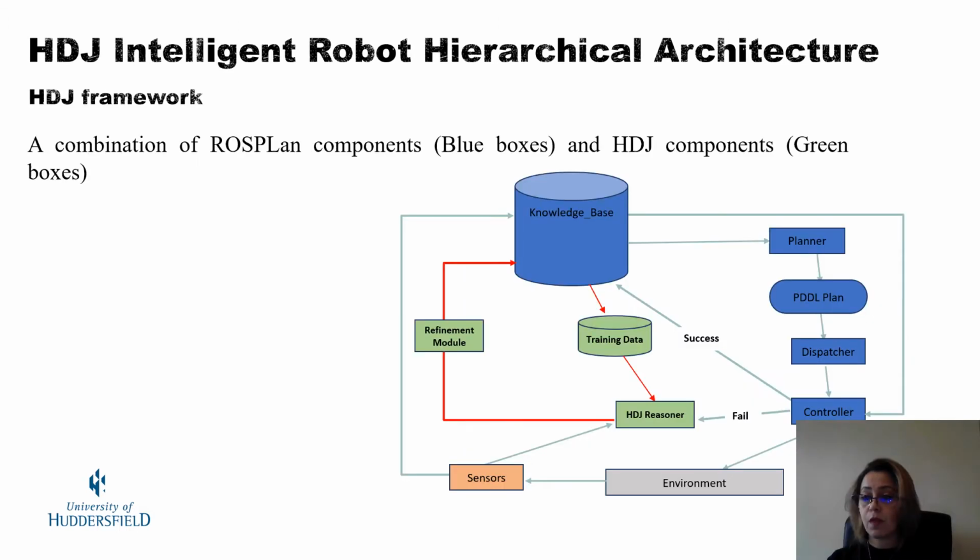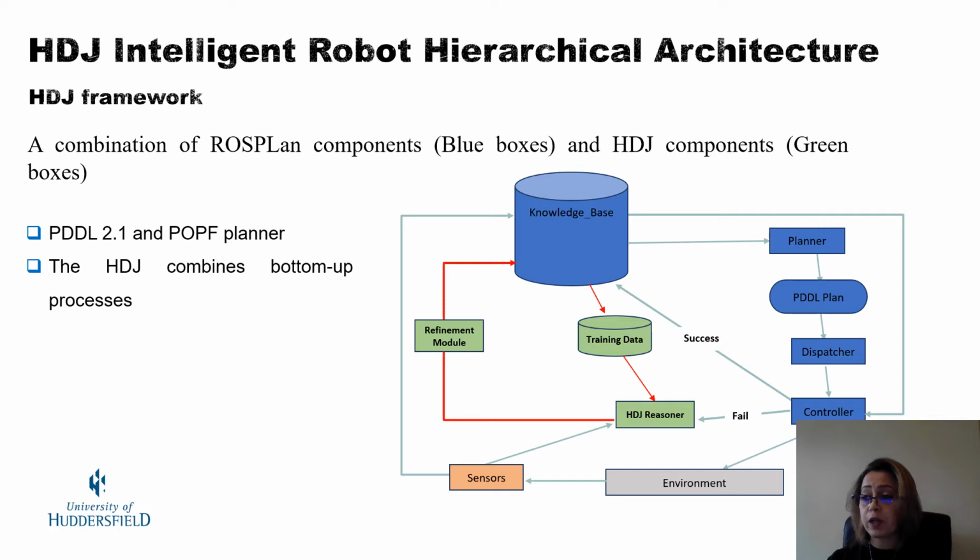The framework we suggest extends ROS-Plan by HDJ autonomic components. ROS-Plan is a framework for carrying out task planning in ROS, linking existing ROS components to planning tools and integrating planners with the ROS system. It employs the Planning Domain Definition Language PDDL 2.1 and the POPF, a temporal metric automated planning engine, commonly used in AI planning systems.